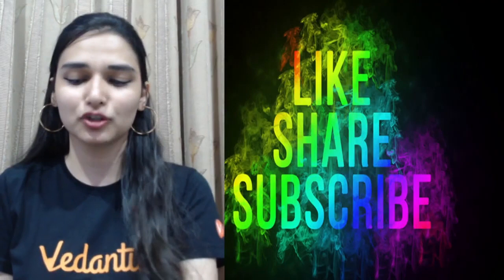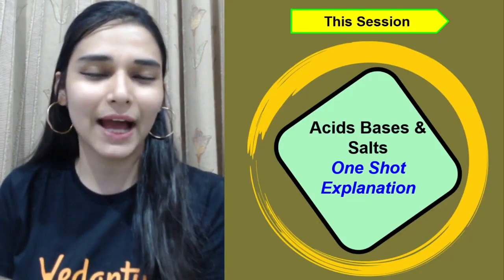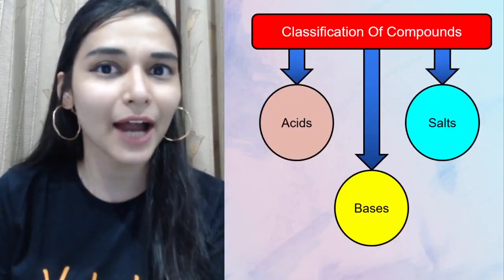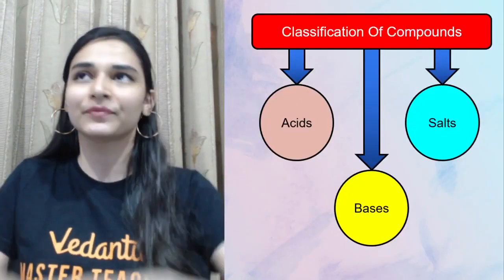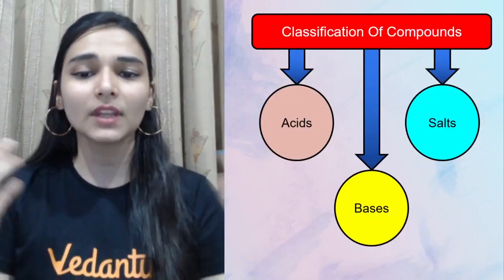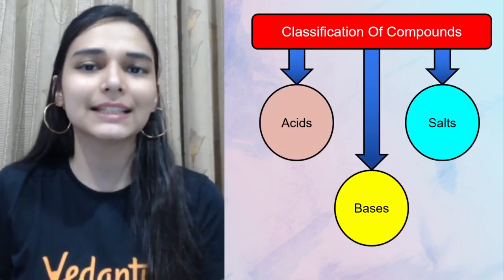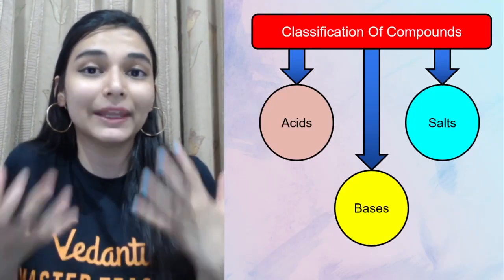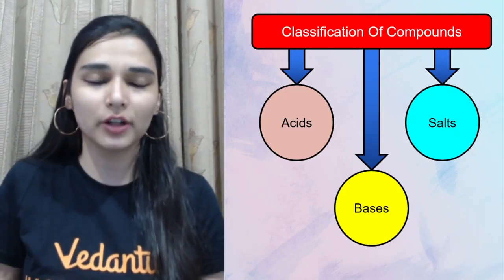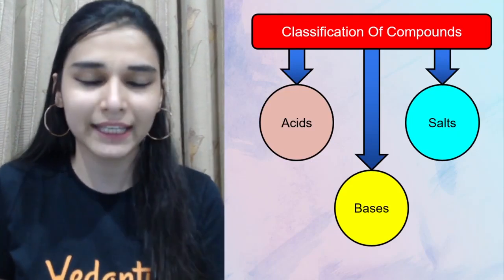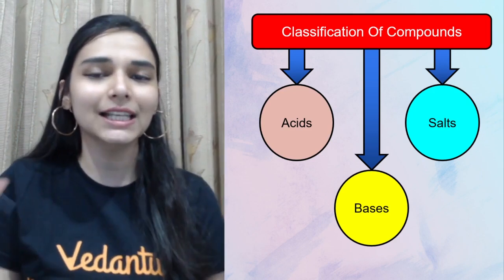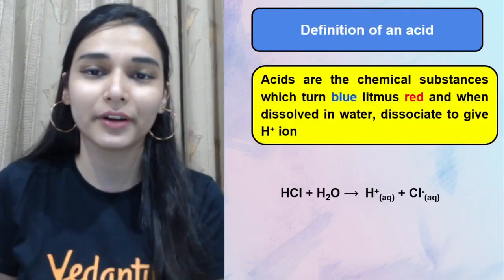Okay, let's get started with acids, bases and salts, one shot explanation, and I hope you all are ready. Without wasting any time, the things around us have lots of examples of acids, bases and salts, and what makes them an acid, base or salt depends on a lot of things, and we're going to explore their physical as well as chemical nature.